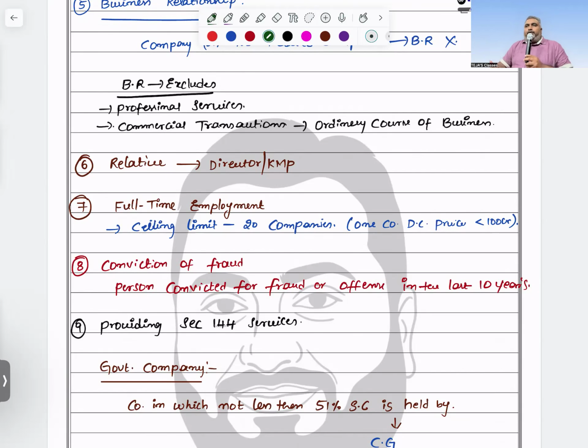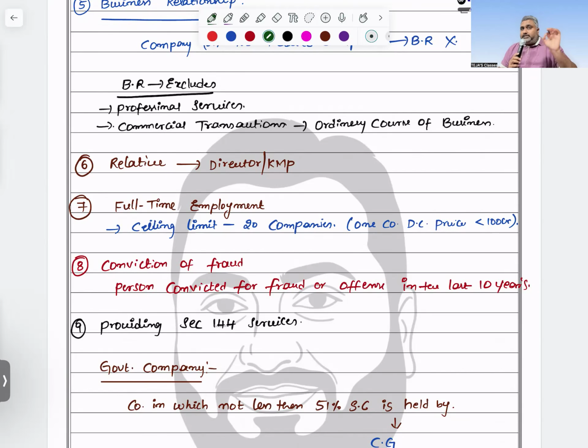And if you are providing prohibited services as per section 144, like banking, actuarial services, decision making, management services, consultancy services, then automatically you are disqualified to act as an auditor for that company.